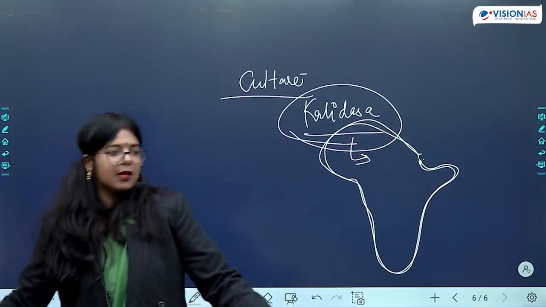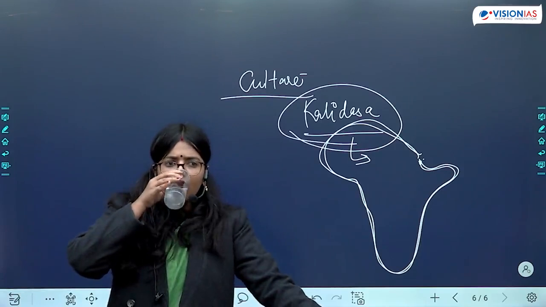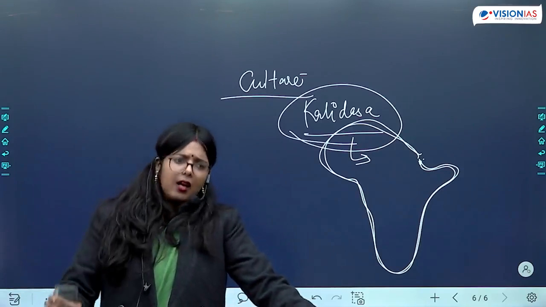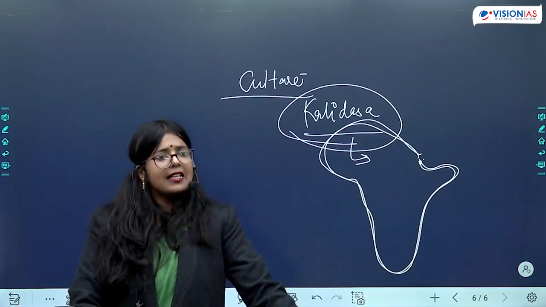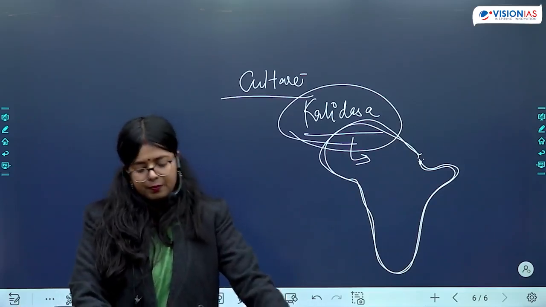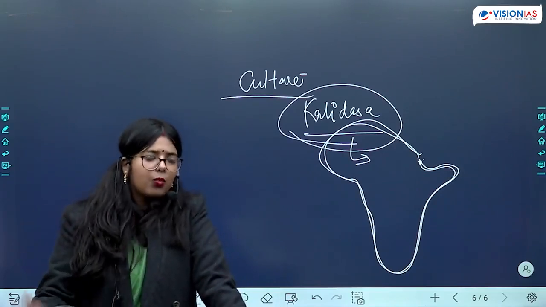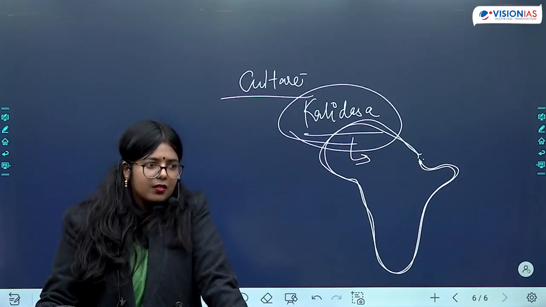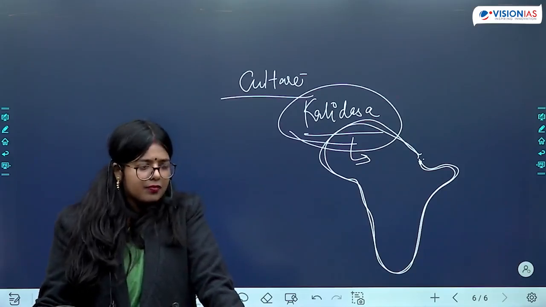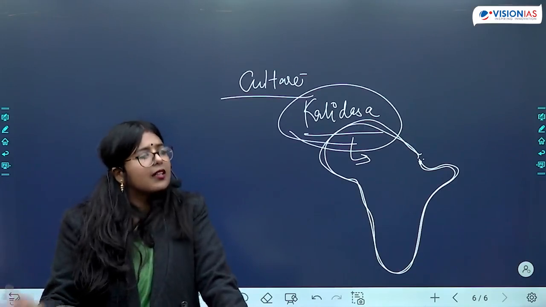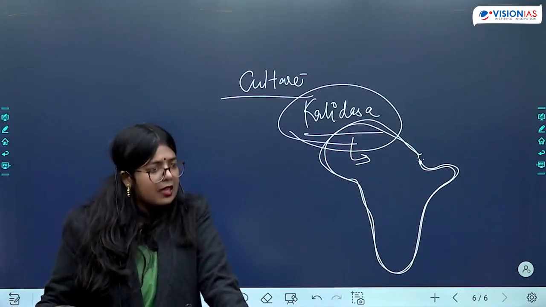Arya Bhatta. What is the name of the text? Arya Bhattiya. Is there any other text that we know about? Surya Siddhanta, Varaha Mihir. What else? Vagbhatta, Ashtanga Samgraha. That is another text that you can remember.